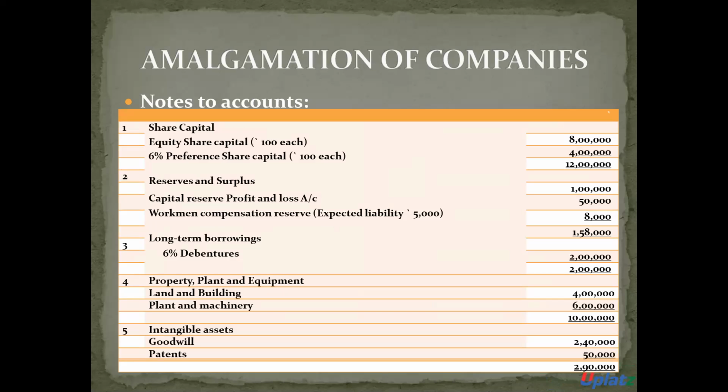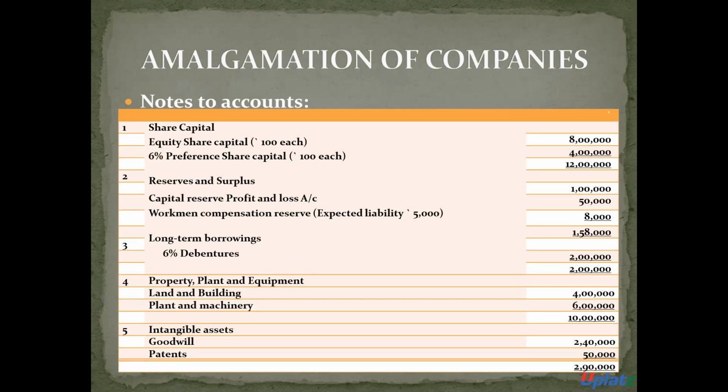Share capital includes equity share 8 lakh rupees and preference share 4 lakh rupees. So the total is 12 lakh. Reserve and surplus includes capital reserve 1 lakh, profit and loss account 50,000 and workmen compensation fund 8,000 rupees. So the total is 1,58,000.